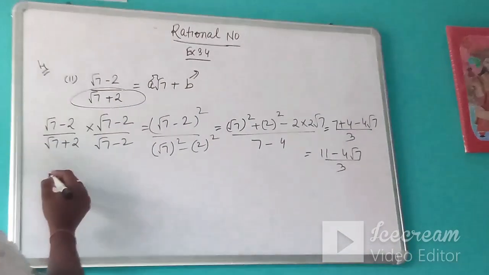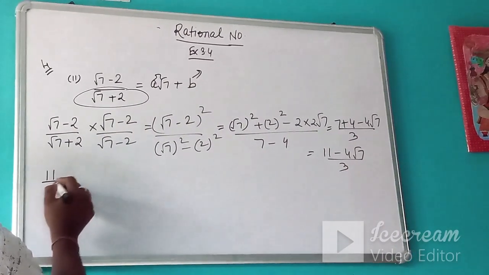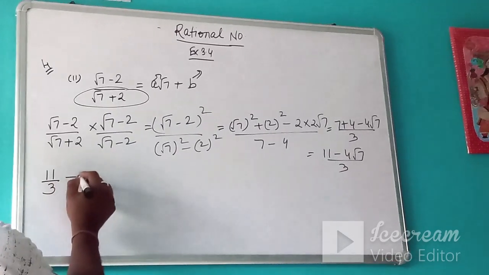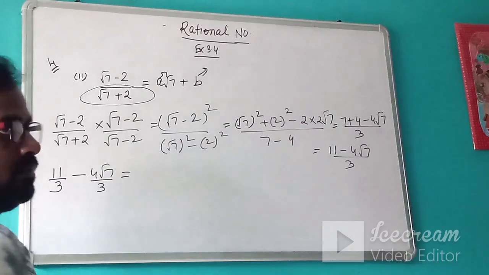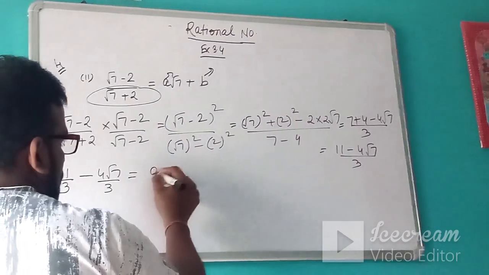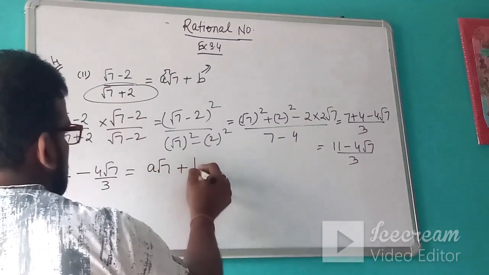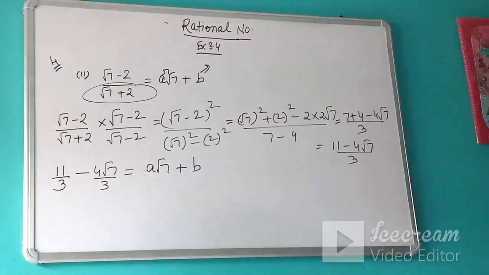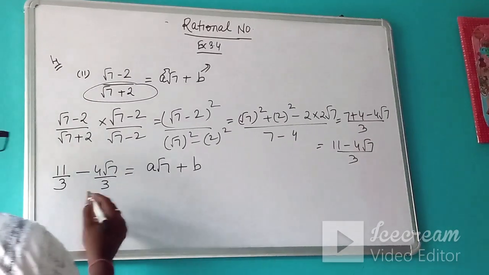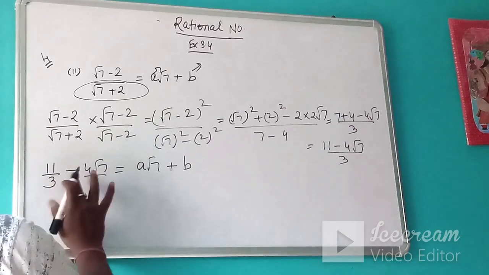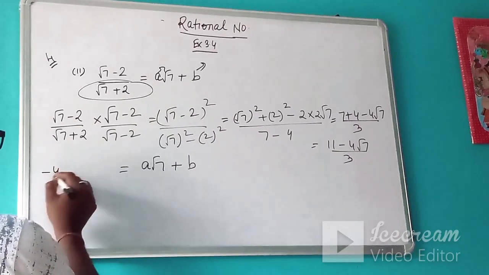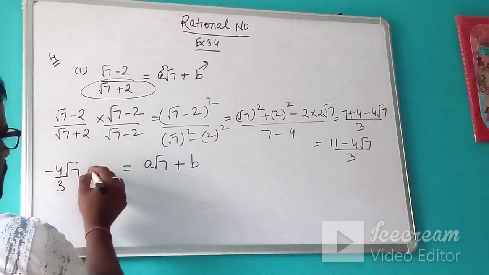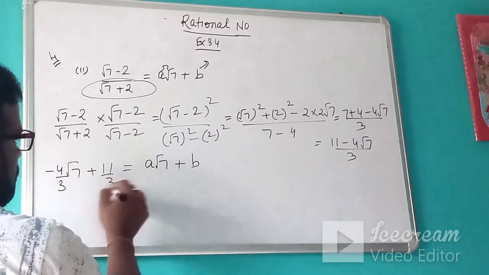Now we will compare it, and we will write it like this: 11 upon 3 minus 4 root 7 upon 3 equal to a root 7 plus b. Let's rearrange these terms like this: minus 4 upon 3 root 7 plus 11 upon 3.